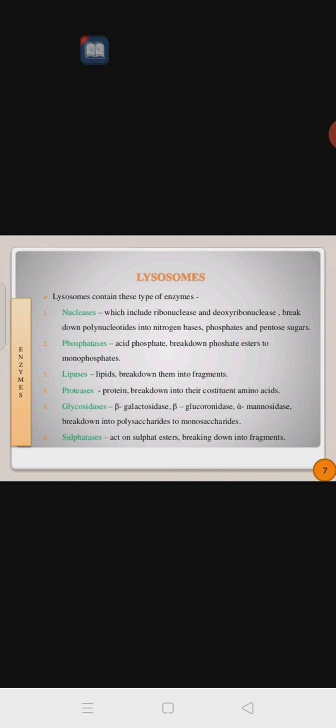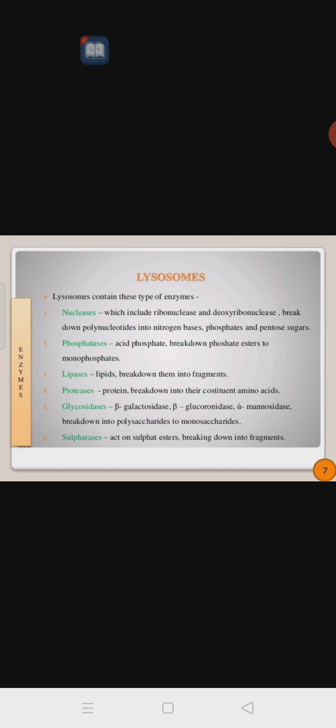DNA contains the phosphate, nitrogen-based sugars, pentose sugars. So breaking down of all these particles takes place with the help of the enzyme nuclease. Phosphatases, those are the acid phosphatases, break down phosphate esters to monophosphate, means for the breaking down of the molecules. Lipases means it is particular for the lipids, breaking them down into fragments. Protease means it is also particular for the proteins, breaking them down into their constituent amino acids.